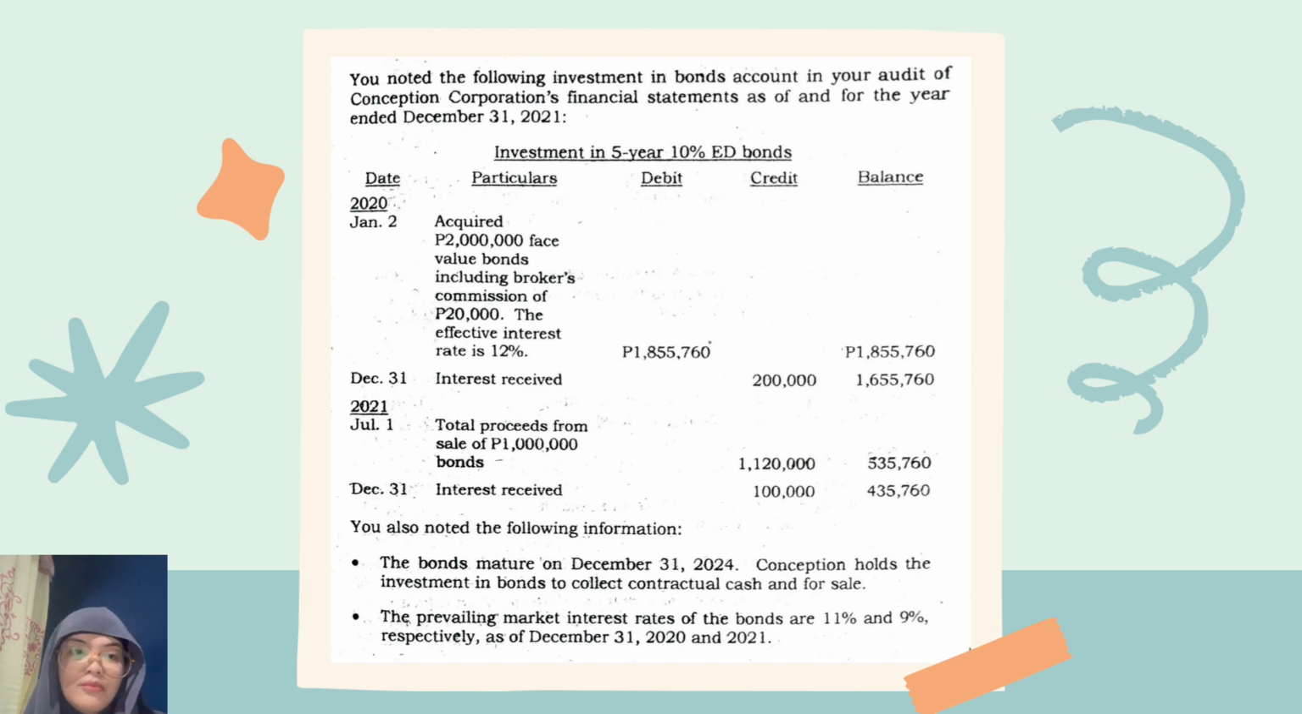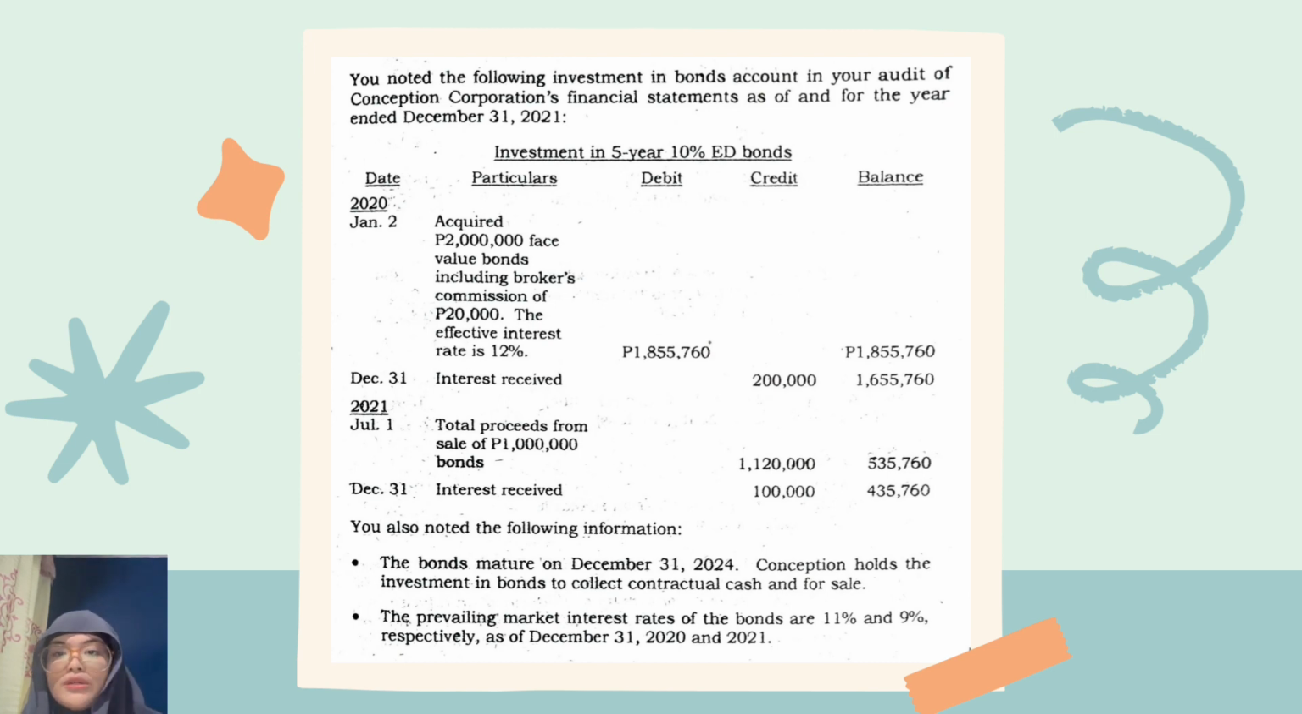Now in the first half of 2021, we have the total proceeds from the sale of 1 million bonds, which comes to 1,120,000. This decreases the balance per books to 535,760. At the end of 2021, we received the annual interest of 10% coming to 100,000. This is because there's only 1 million left in the investment after the sale on July 1.